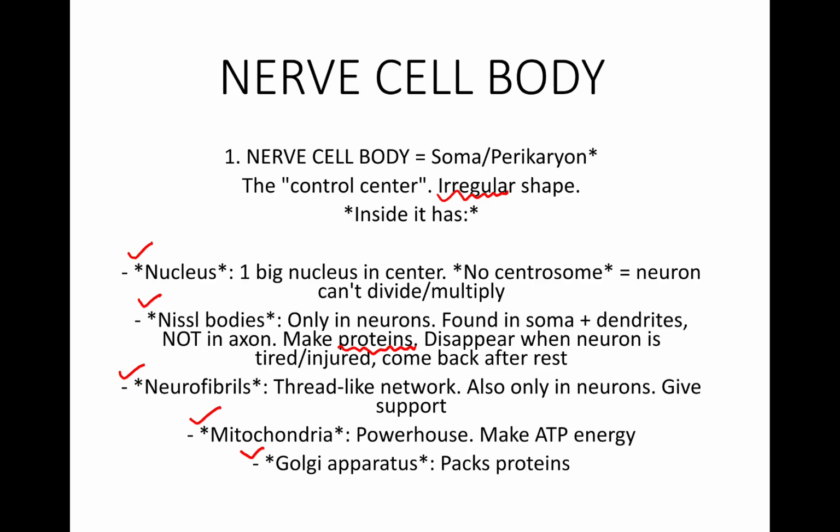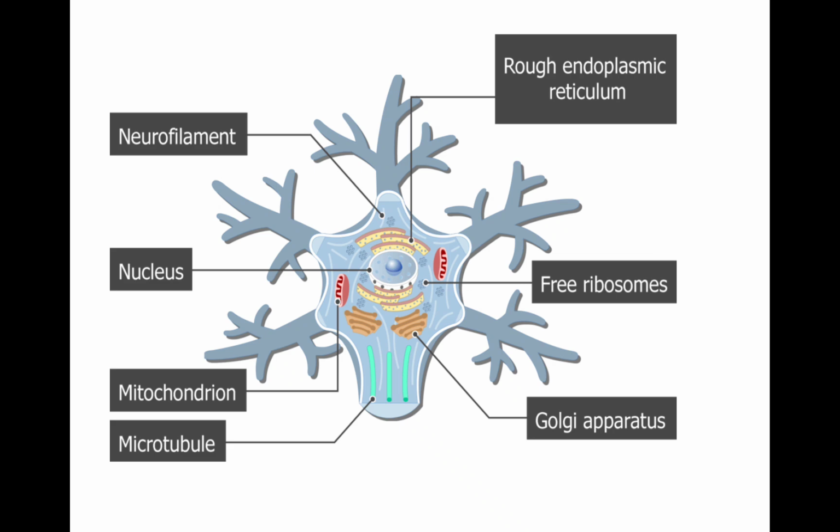Mitochondria, obviously everybody knows from the basics, is the powerhouse of the cell. It makes ATP energy. The Golgi apparatus helps in packing the proteins. It packs the proteins made by the Nissl bodies. Now can you see here free ribosomes, Golgi apparatus, mitochondria. This is the microtubule, nucleus, neurofilaments, rough endoplasmic reticulum.